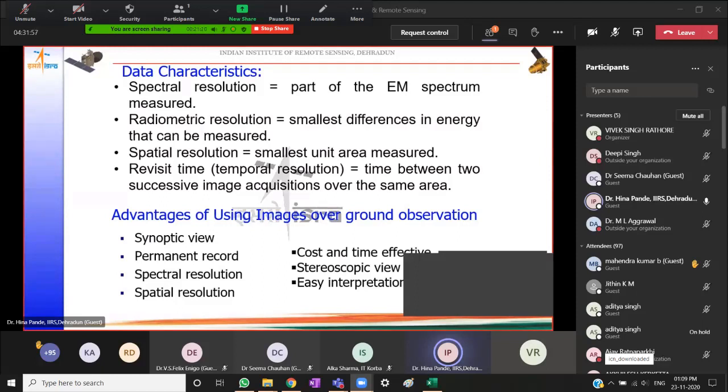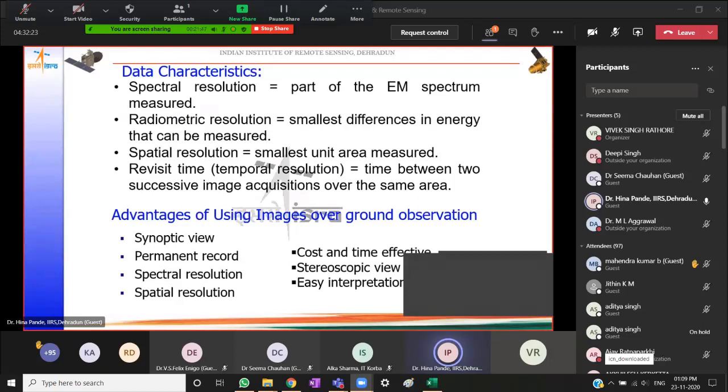This is what dictates what kind of information we will be able to extract from a data set. Spatial, spectral, radiometric, and temporal resolution are four types of resolutions or data characteristics which dictate the kind of information that we can extract from these images.